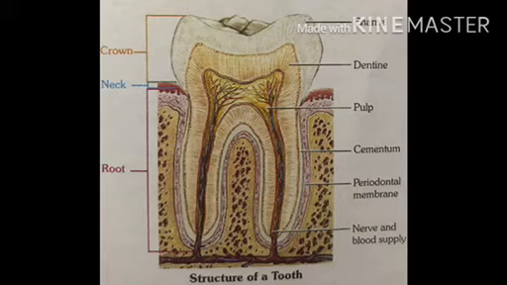cavity. Now the enamel is the white part of the tooth and is the hardest substance in the body. It is deposited outside the crown of the tooth. Enamel contains calcium salt. Now dentine. Dentine is like a bone structure. It is hard. Now the third is the pulp cavity. Inside the dentine, there is a soft pulp cavity which contains blood vessels and nerves.